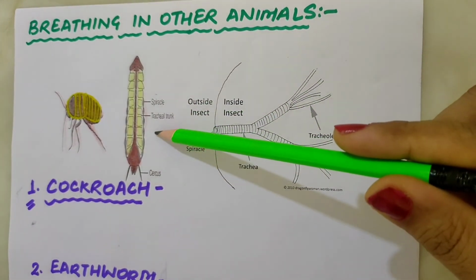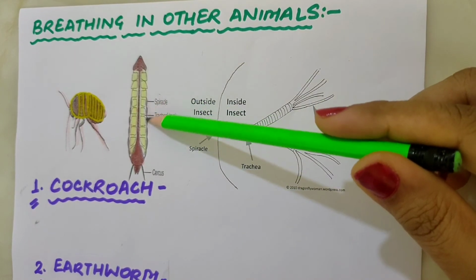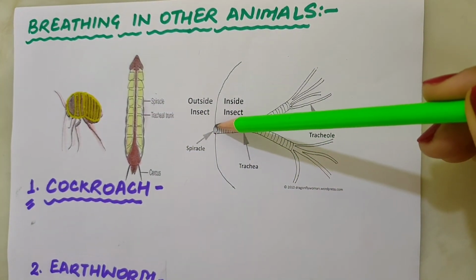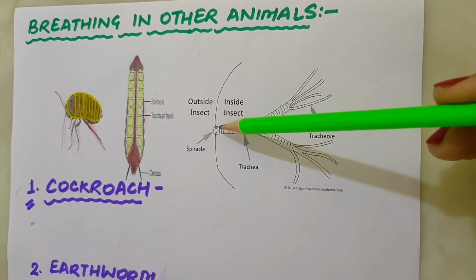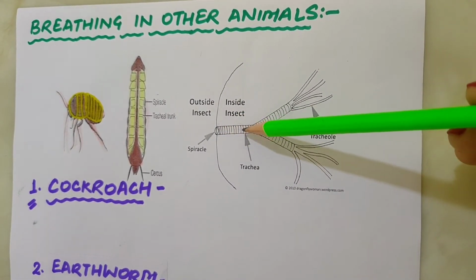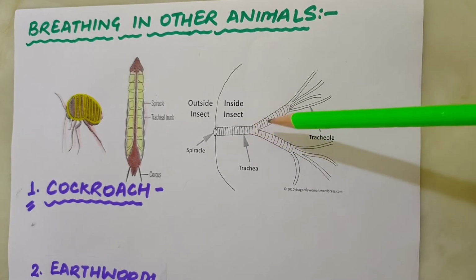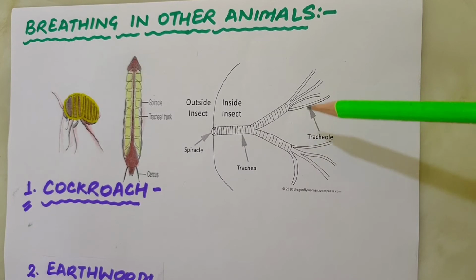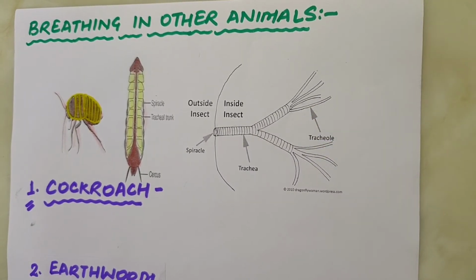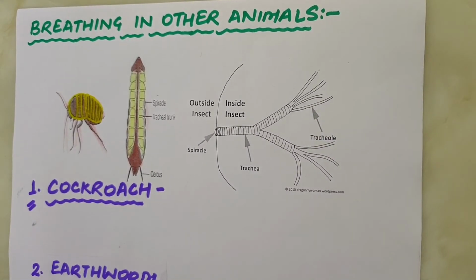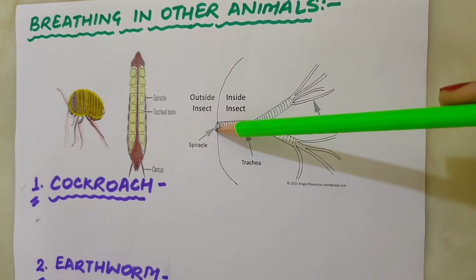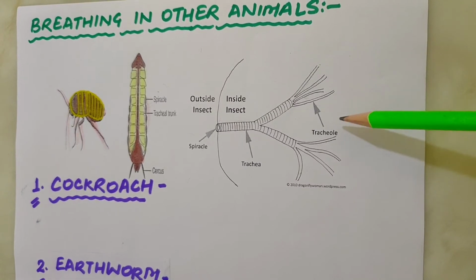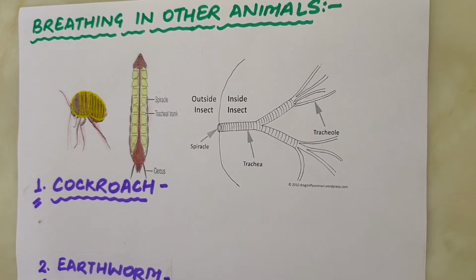Insects like cockroach have tiny pores on the side of their body, and these openings are called spiracles. The spiracles on the body of the insects are connected to a network of thin air tubes called trachea, which divide further into tracheoles. And these spread into the whole body of the insect where exchange of gases takes place. Air rich in oxygen rushes through the spiracle into the tracheal tubes, diffuses into the body and reaches every cell of the body.